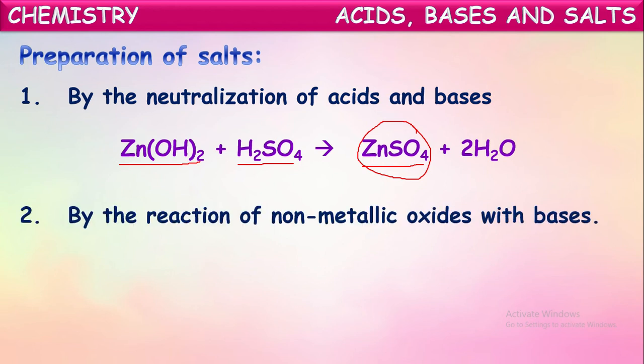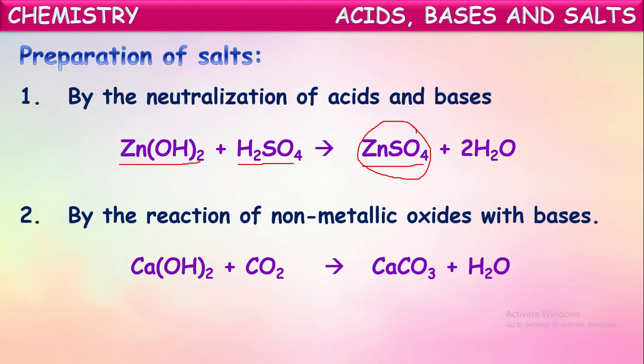Another way is by the reaction of non-metallic oxides with bases. We know non-metallic oxides are acidic in nature. So this reaction also comes under neutralization reaction. Non-metallic oxides, when they react with bases, form salt and water. See for example here, calcium hydroxide, which is a base.